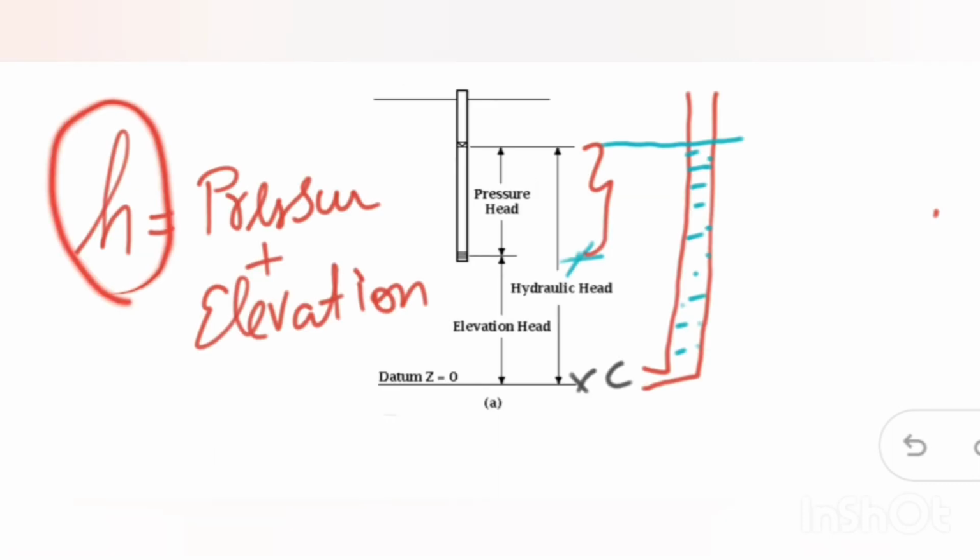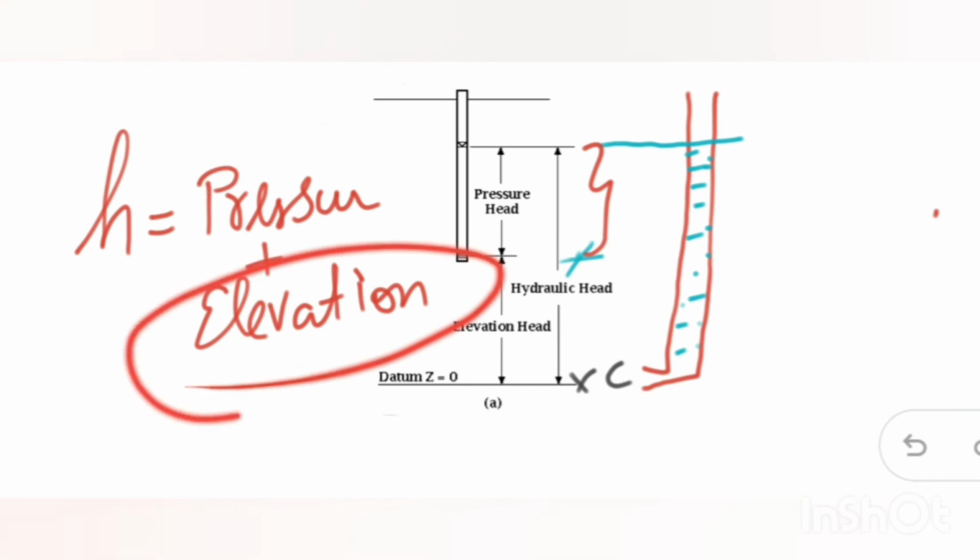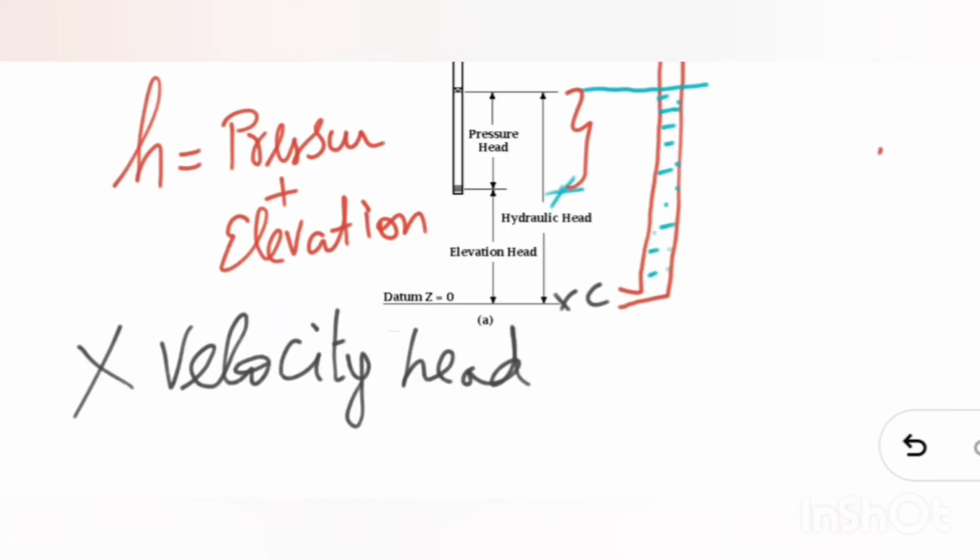The hydraulic head at a point in soil includes. Hydraulic head is also called piezometric head. Piezometric head, we say it as pressure head plus elevation head. Velocity head is neglected in soil mechanics.